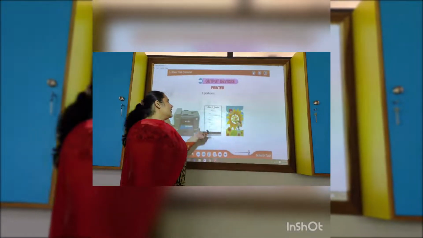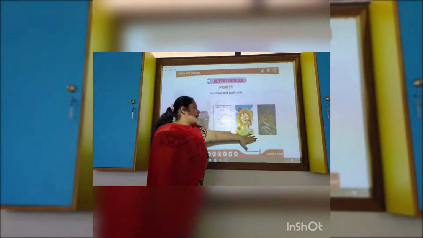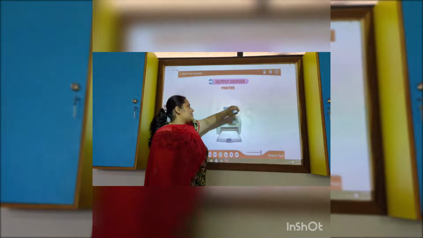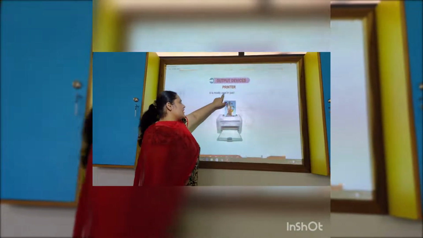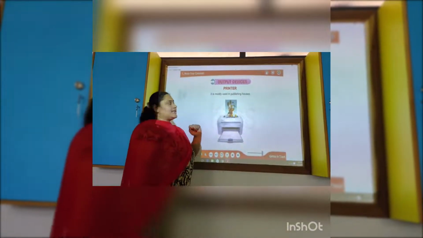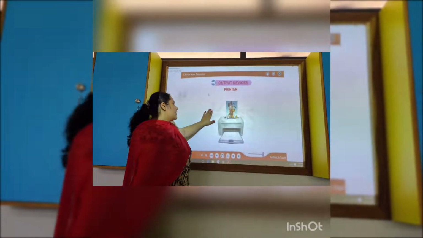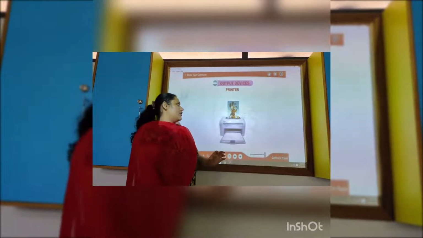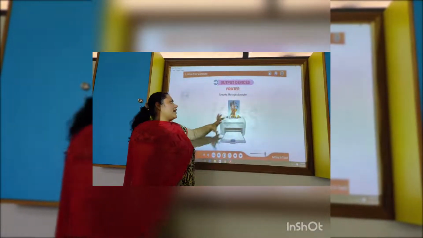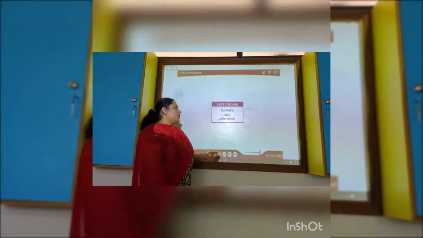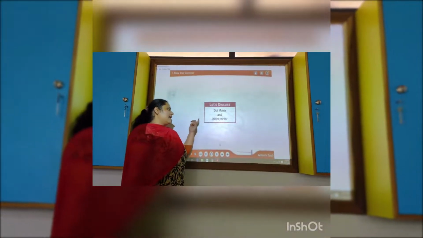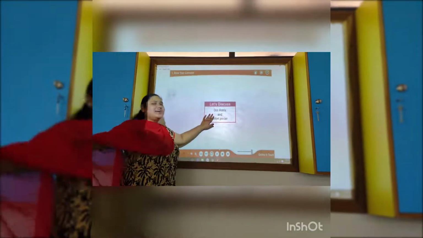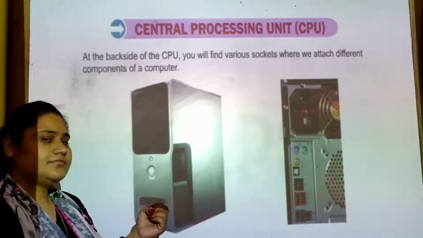So the next one, it produces good quality prints. So laser printer we have in our school, uses laser beams and it is mostly used in publishing houses. Now see, laser printer gives very high quality output as it works like a photocopier. So dot matrix and inkjet printer. So we have these type of printers at our school.